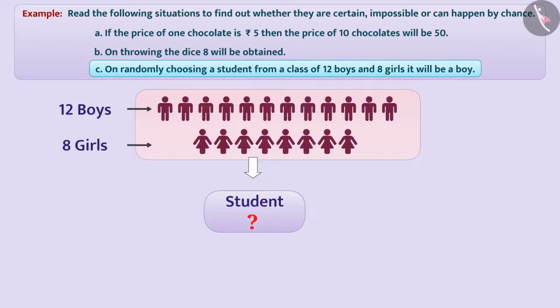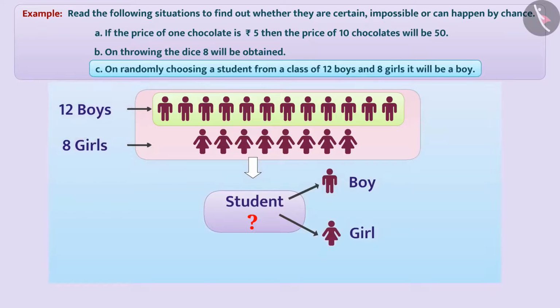Here definitely, the number of boys is more, but this does not mean that if a student is selected randomly, it will be a boy. It can also be a girl. That is, if a student is selected randomly, it will be a boy by chance, meaning possibility.